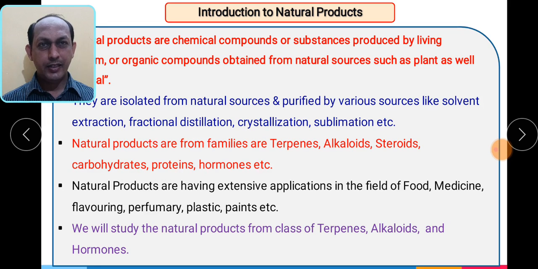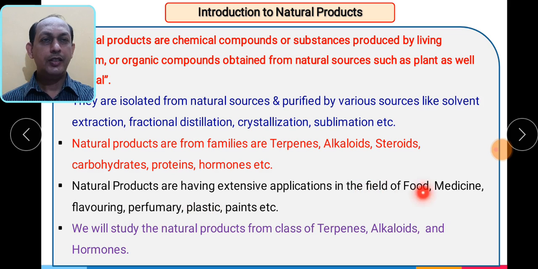Natural products are extensively used because of their wide applications. They can be widely used in the field of food industry and medicines. This is also an important part in flavoring, in the perfumery industry, plastics and paints.